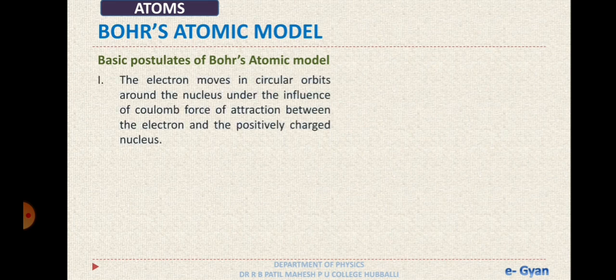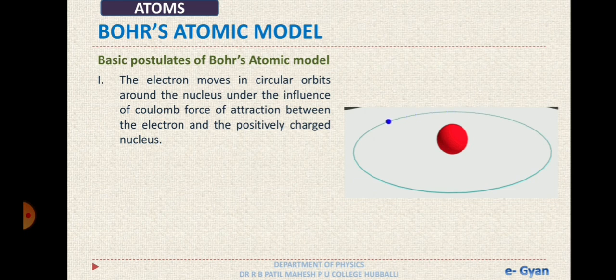The first postulate says that an electron moves in circular orbits around the nucleus under the influence of Coulomb's force of attraction between the electron and the positively charged nucleus. The nucleus being the positively charged entity and the electron being the negatively charged particle, the electron revolves around the nucleus. And what makes an electron stay in the circular orbit? It is the Coulomb's force of attraction between the electron and the nucleus.